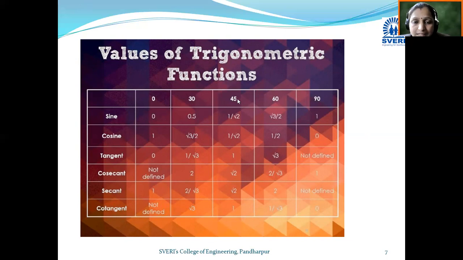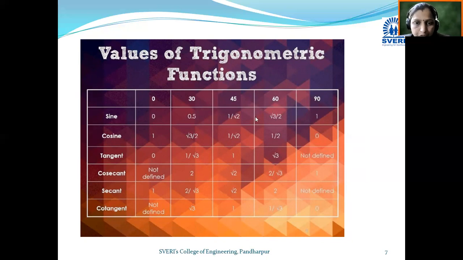For these standard angles, there are some standard values for the trigonometric ratios. Here you can see this chart: sine 0, 0; sine 30 degree, 0.5, that means 1 upon 2; sine 45 degree, 1 upon root 2; sine 60 degree, root 3 upon 2; sine 90 degree, 1.